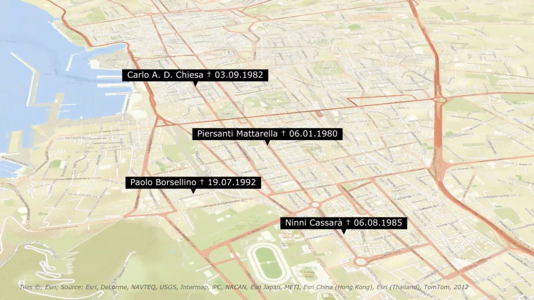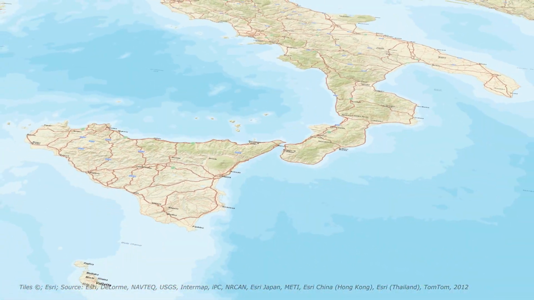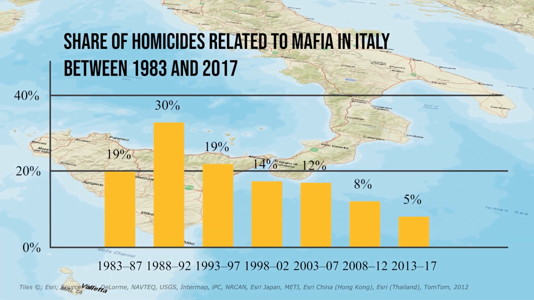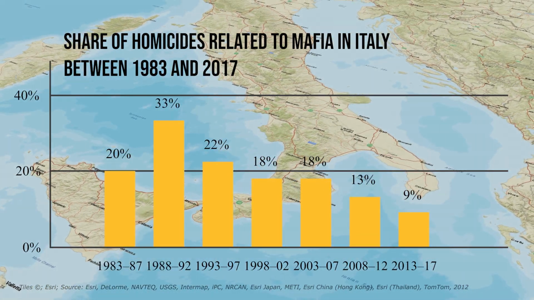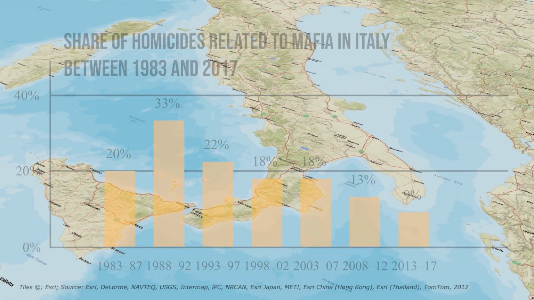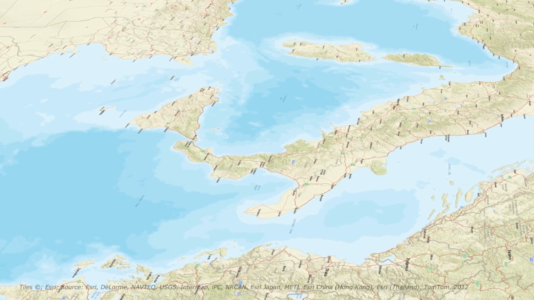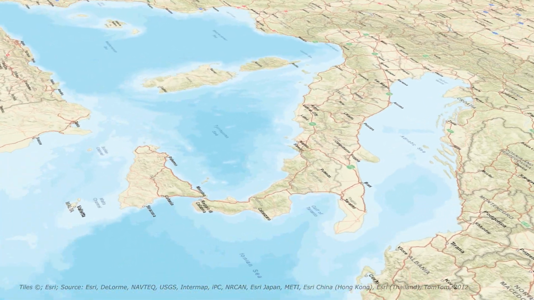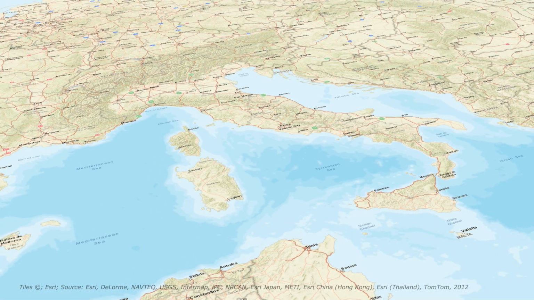Nonetheless, the anti-mafia efforts left their mark. The proportion of Italian homicides connected to the Mafia dropped from 30% in the early 90s to 10% now. But that does not mean that the Mafia is gone from southern Italy. Protection rackets continue to plague local business people, and Mafia trials often dominate Italian headlines.